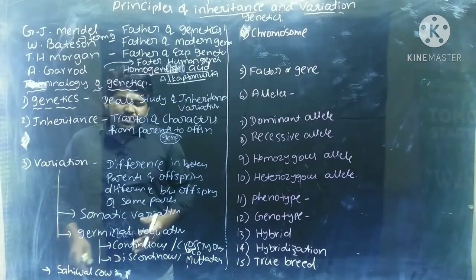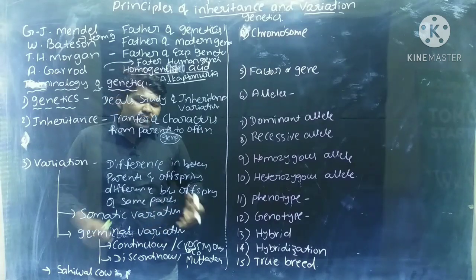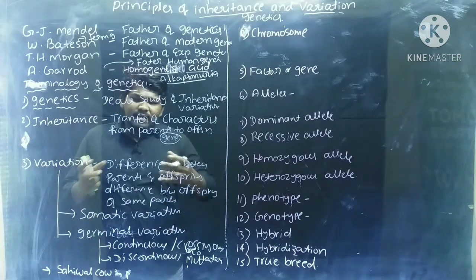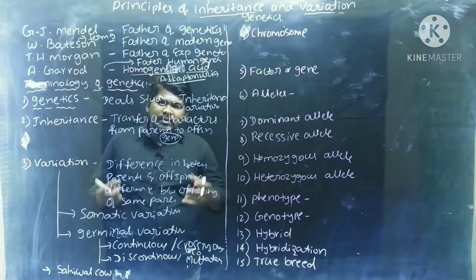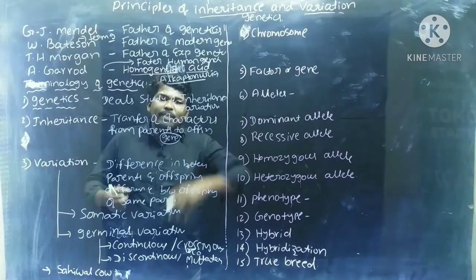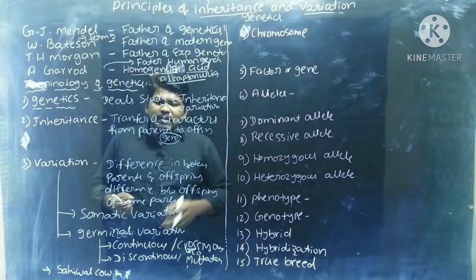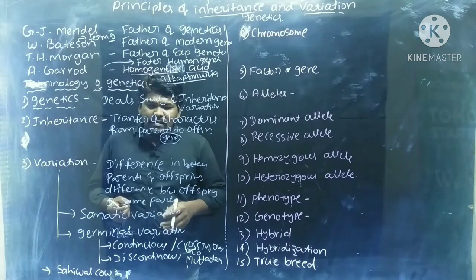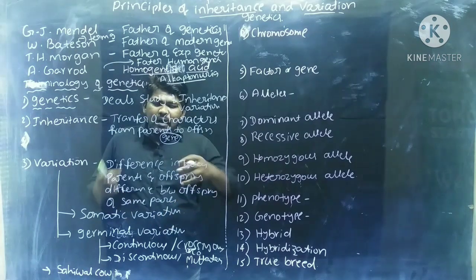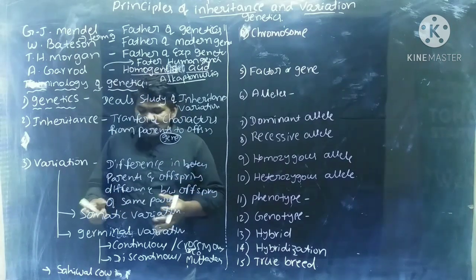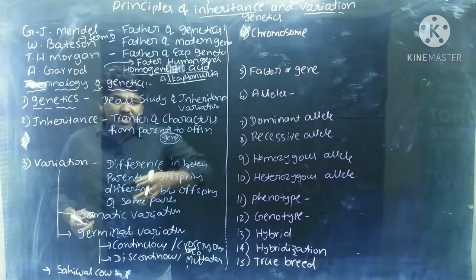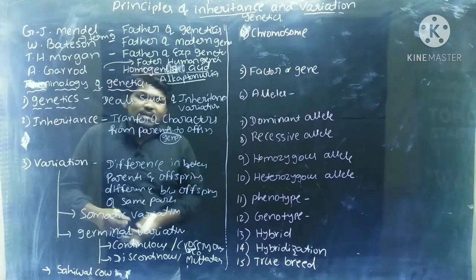Okay, because if you see in our surroundings, there is a crossing of selected animals, that is called artificial selection. In artificial selection we can see variations also.